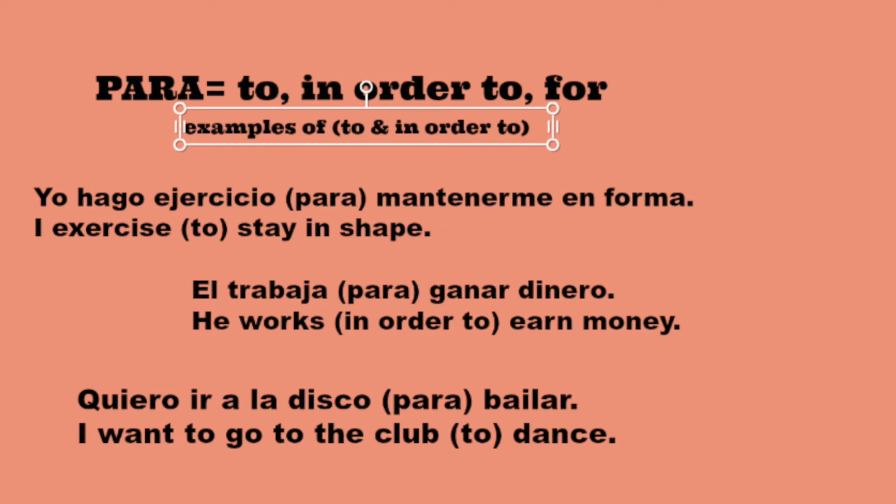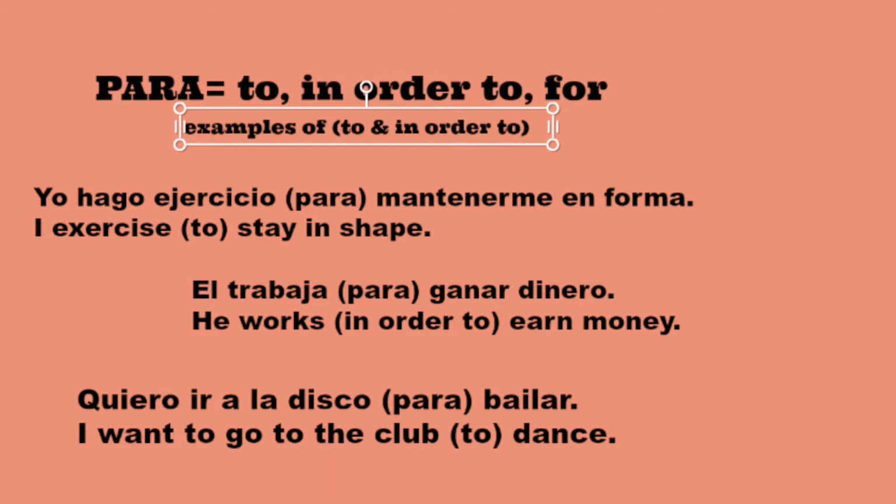So I'm going to read out these sentences. We have, yo hago ejercicio para mantenerme en forma. I exercise to stay in shape. In this case, you're using para as to.